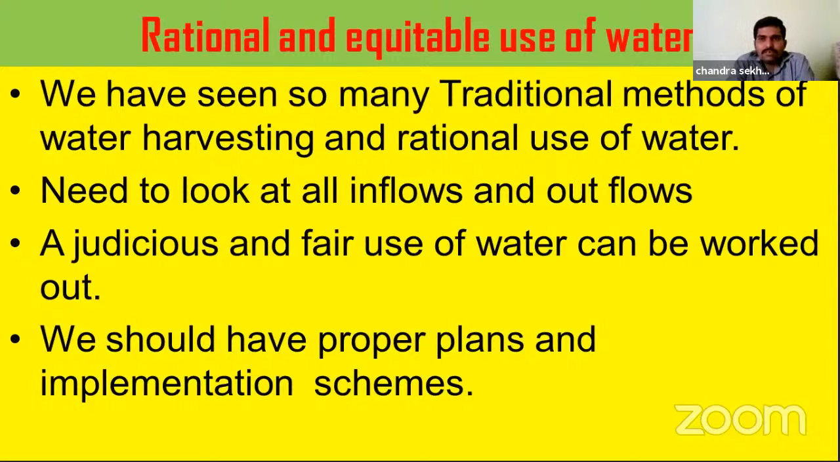When we want to think about rational and equitable use of water, first we should look at all the inflows and outflows related to our village. When thinking about the needs of our villagers, we should think first about what the inflows and outflows are and what the stock of water is. We should also calculate the availability of water. Then only can a judicious and fair use of water be worked out. Based on the stock or availability of water in our area, we should plan accordingly. We have to reduce our needs according to the availability of water.